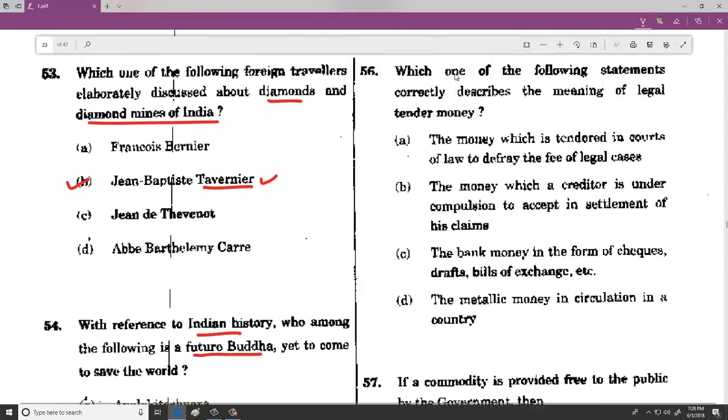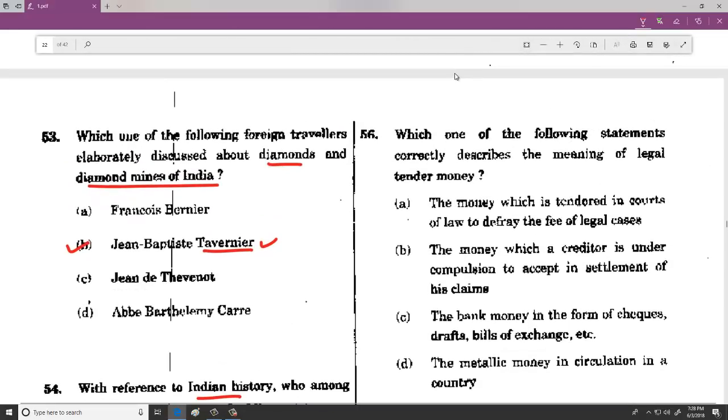And then when we talk about the next one, it is with respect to legal tender money. That is about the currency and the coins which are in circulation. So you can see the D1, that is metallic money in circulation in a country. So it is not only metallic money, but also the currency notes and all come into picture. So what is correct? If you give this currency or coins to anyone to whom you have to pay, he has to accept it in settlements. So the option is B.